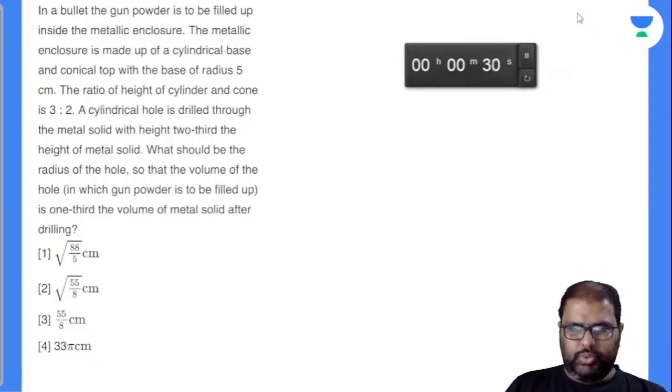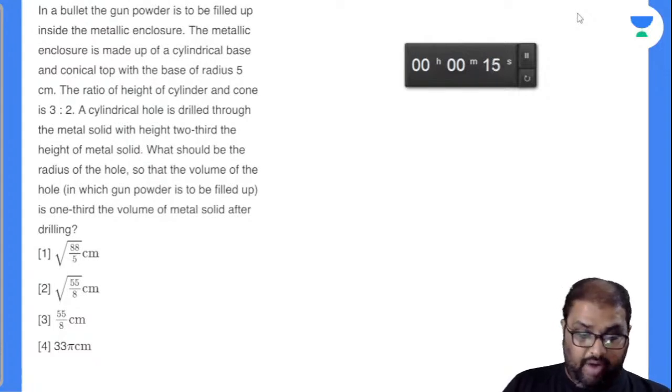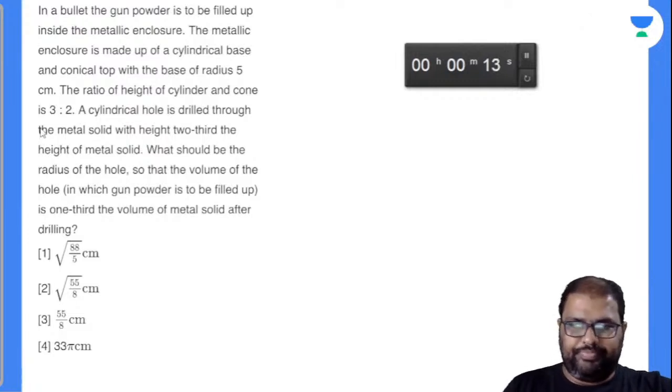A cylindrical hole is drilled to the metal solid with height 2/3 the height of the metal solid. What should be the radius of the hole so that the volume of the hole in which gunpowder is to be filled is 1/3 the volume of the metal solid after drilling it?